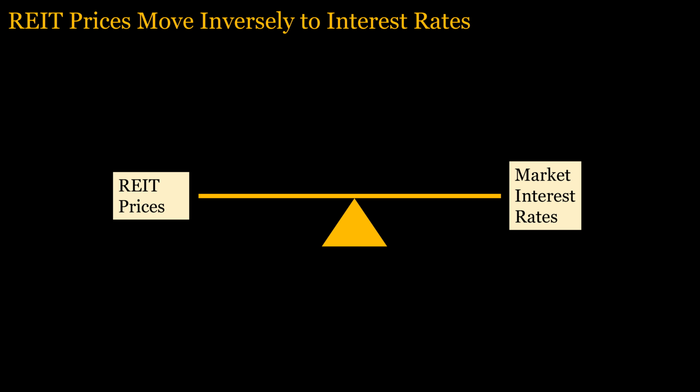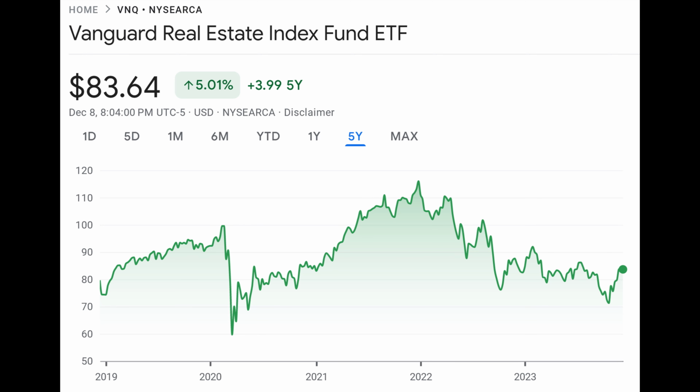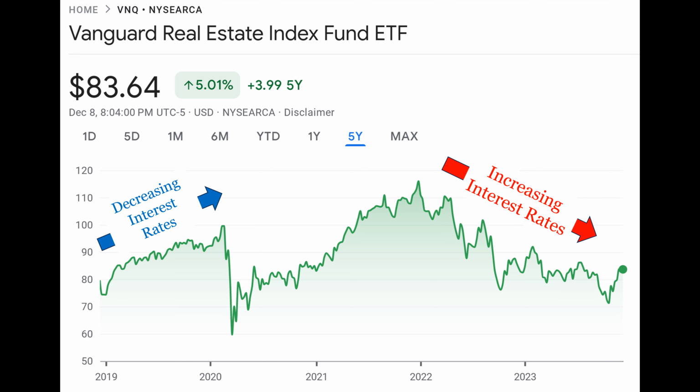Interest rates also affect REIT prices in the same way that interest rates affect bond prices. When interest rates decline, REIT prices increase, and vice versa. Here, you can see how changing interest rates affected the Vanguard Real Estate Index Fund ETF. From 2019 to 2020, this ETF steadily rose as interest rates declined. As interest rates rose during 2022 and 2023, the price for the Vanguard fund declined.